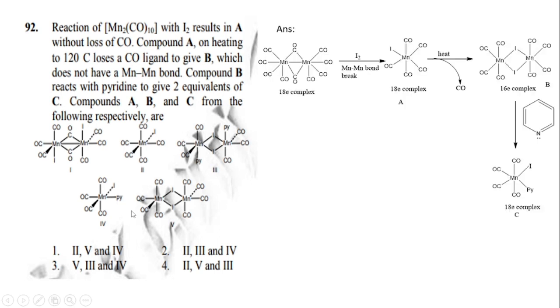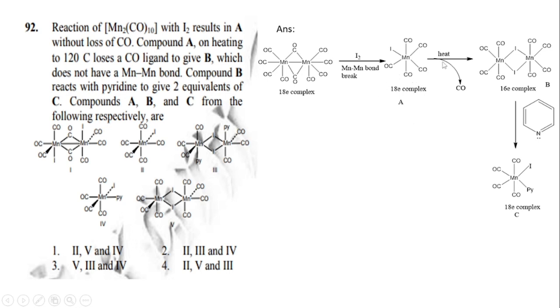Okay, let's see. Here you see the manganese carbonyl complex. It's an 18 electron complex. So here you see 2 carbonyls in the bridge position, and another 4 carbonyls attached to the manganese are terminal carbonyls. So when it reacts with the iodine, it will not undergo any loss of the carbonyl. So it remains as an 18 electron complex.